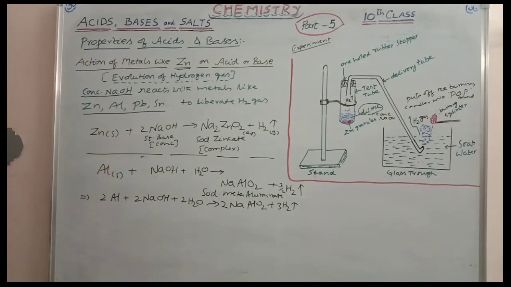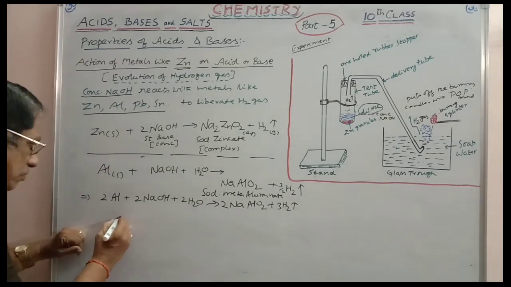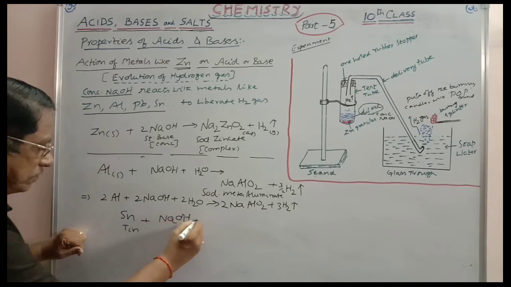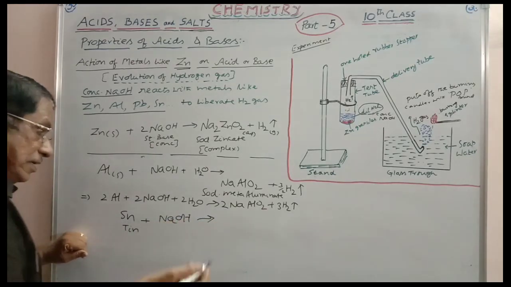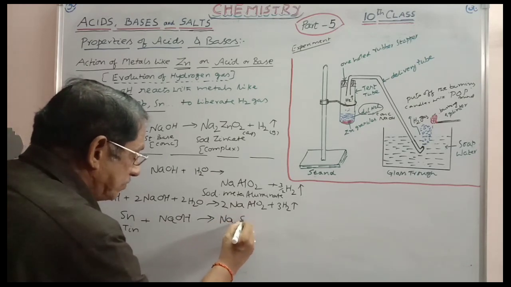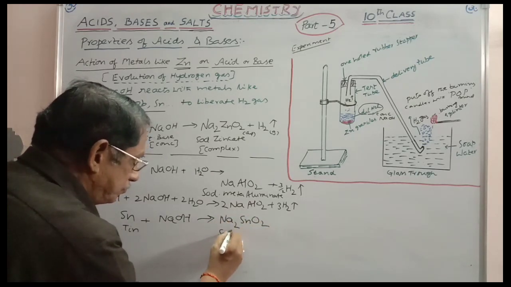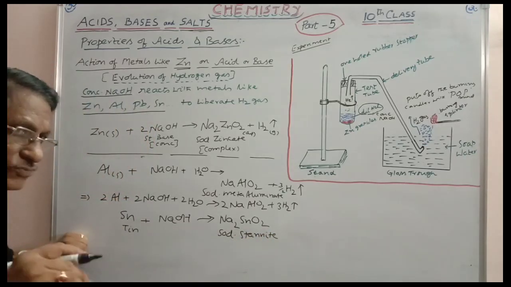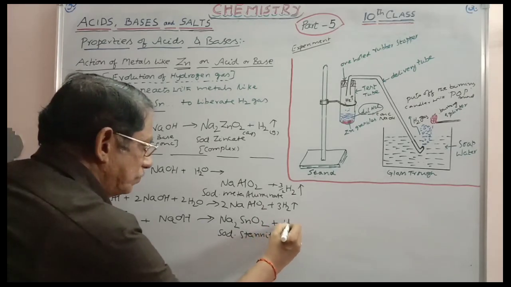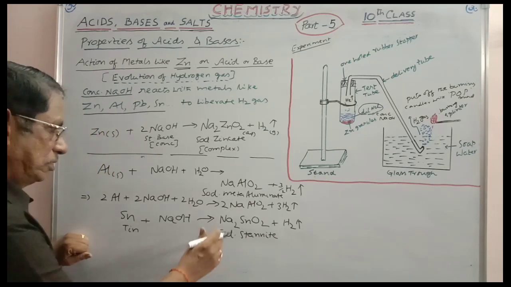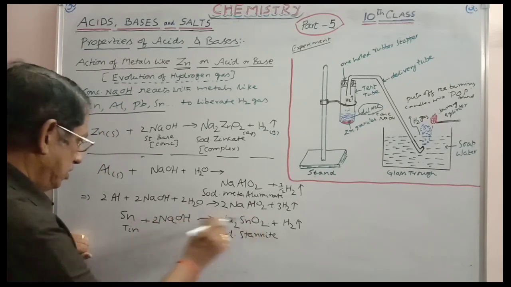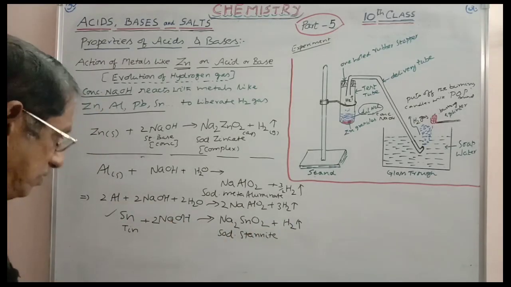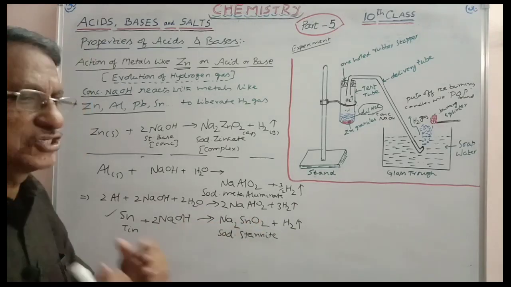Similarly, you can take tin or lead, same results will be obtained. You can take, for example, tin, Sn, treated with sodium hydroxide. You will get here Na2SnO2, sodium stannite, plus H2, right? Na2, 2, O2, okay, Sn, 2 hydrogens. Equation is balanced. Similarly, you can take here Pb, Na2PbO2, sodium plumbite.